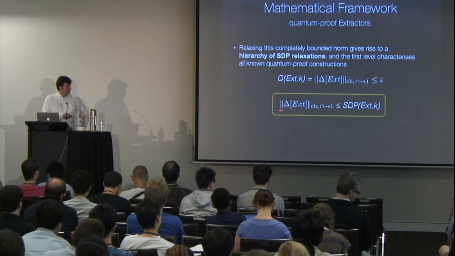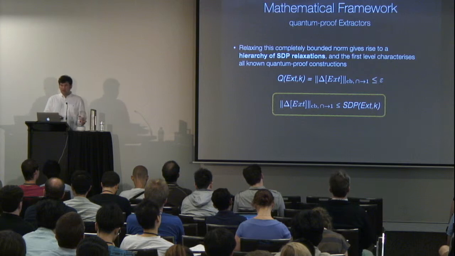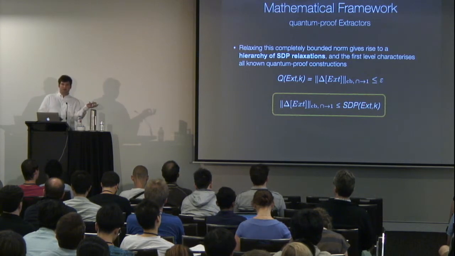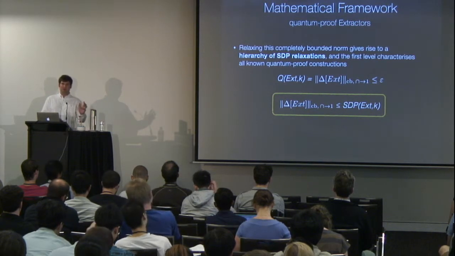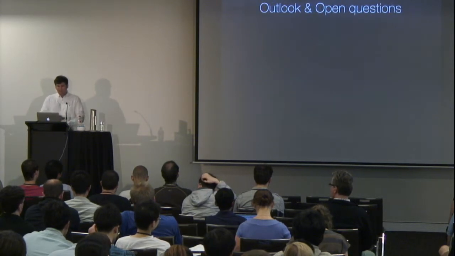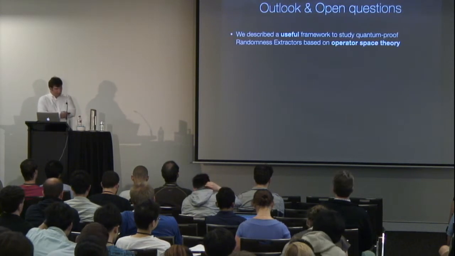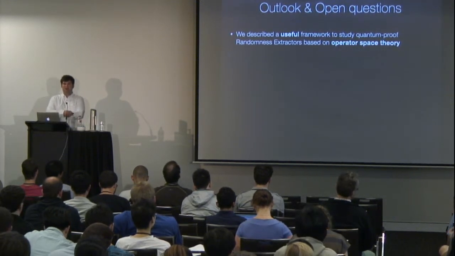And this is quite easy to get from this completely bounded norm. So again, we reduce the question of comparing the classical value and the quantum value to a question of whether to compare a bounded norm to a completely bounded norm, and by that we get all these nice properties. Now, some open questions. I hope I convinced you that operator space theory is a wide framework to use to study such questions.